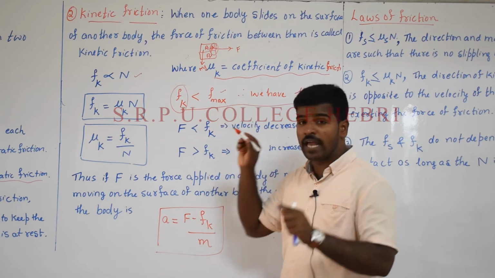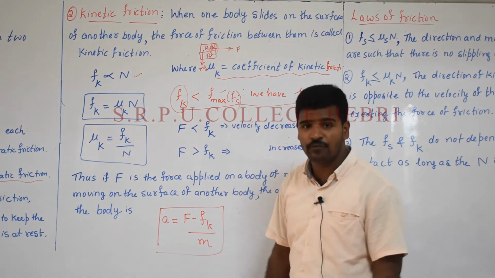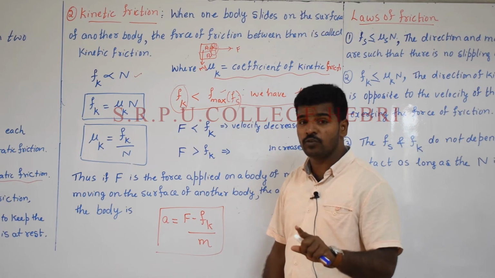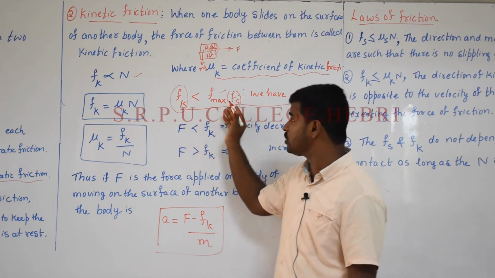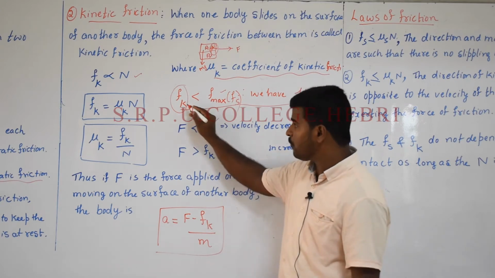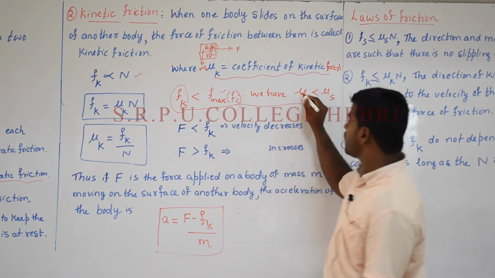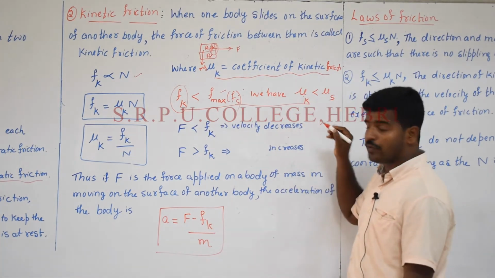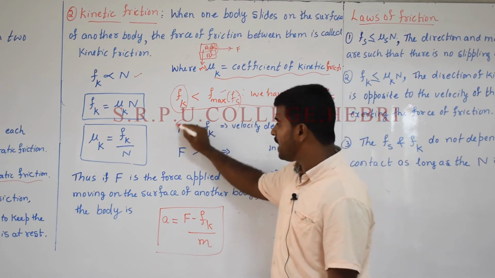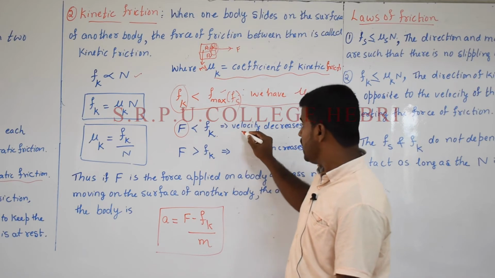What about F max? F max is related to the term called Fs. Yes, what is Fs? Static friction. Very important one. The static friction is always greater than the kinetic friction. Is it clear? Therefore kinetic friction is less than the static friction. Therefore the coefficient of kinetic friction is less than the coefficient of static friction. Therefore, applied force is less than Fk. Applied force is less than Fk.